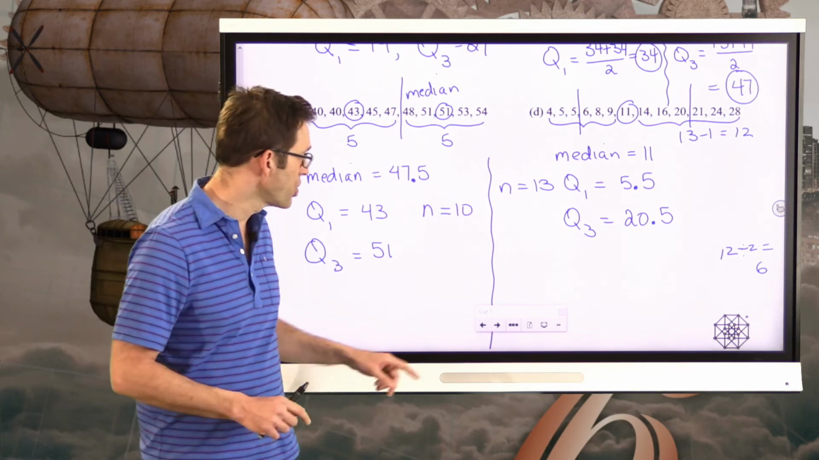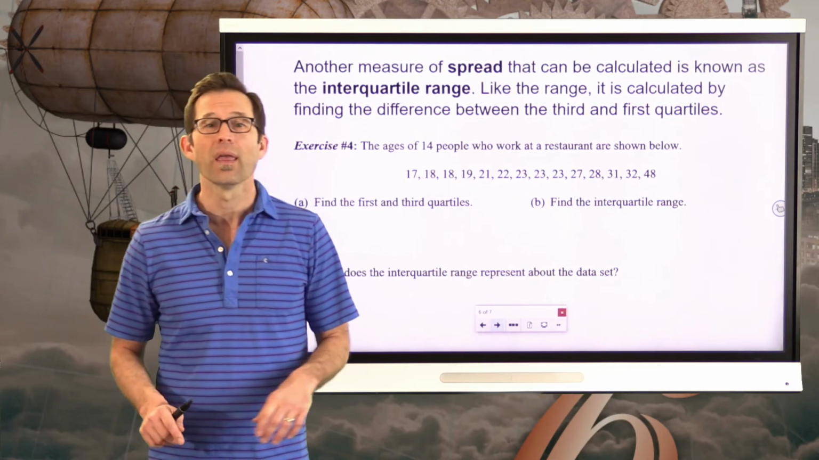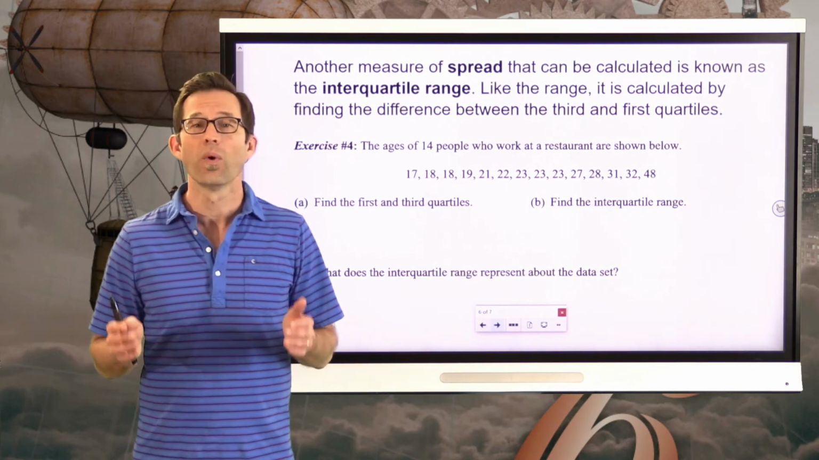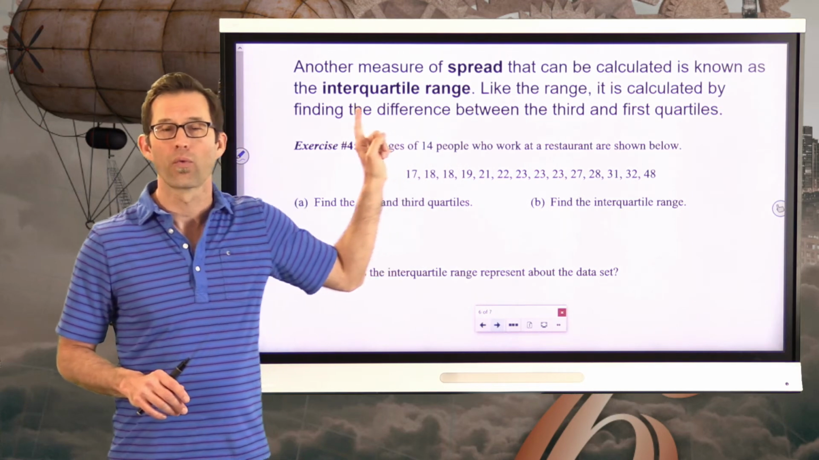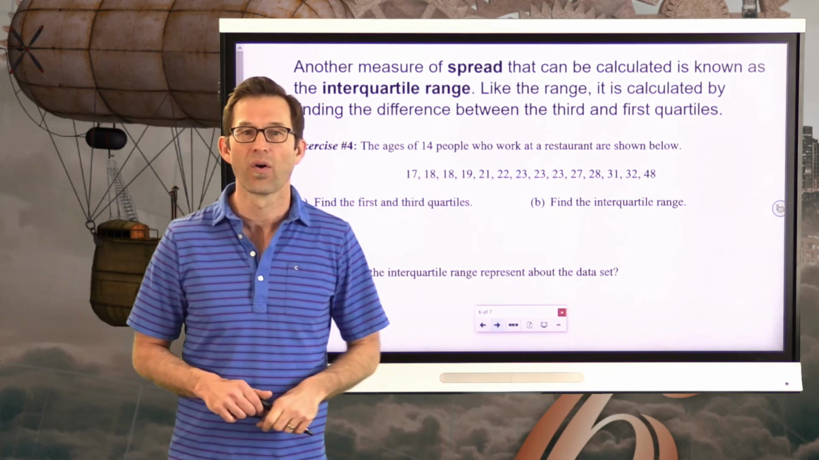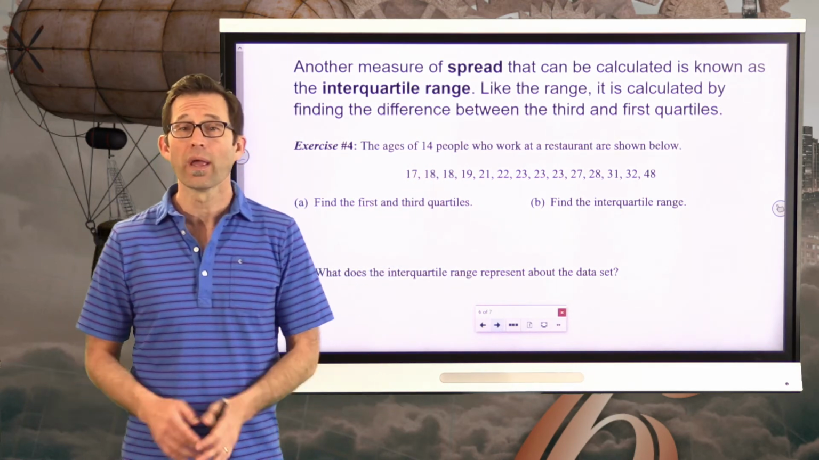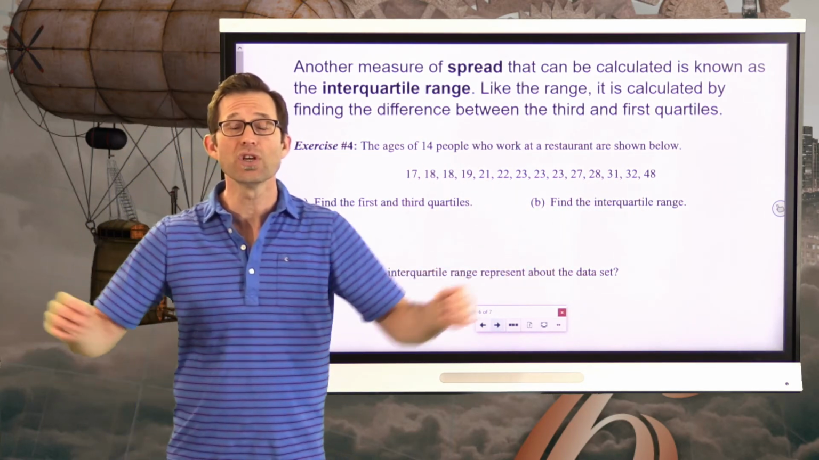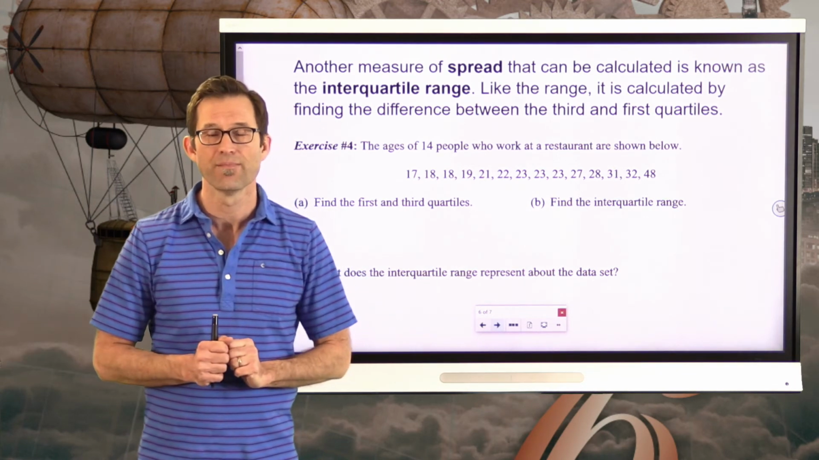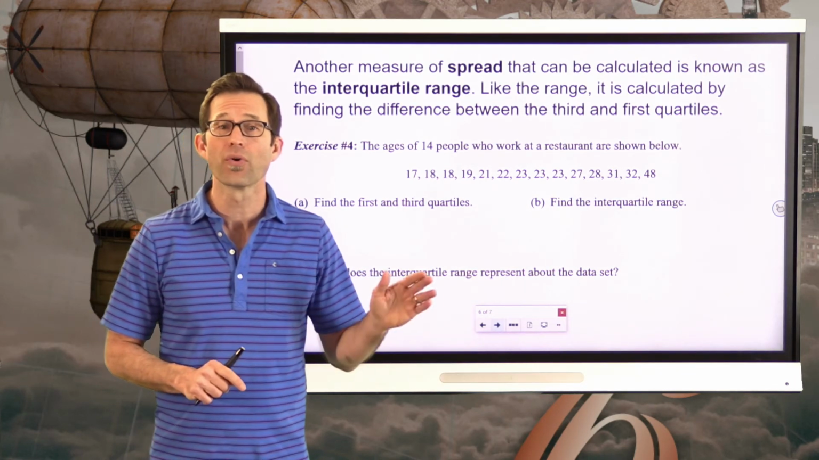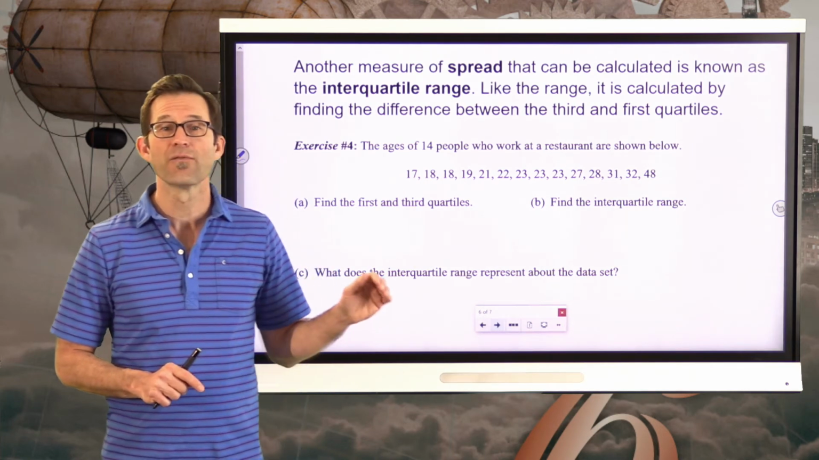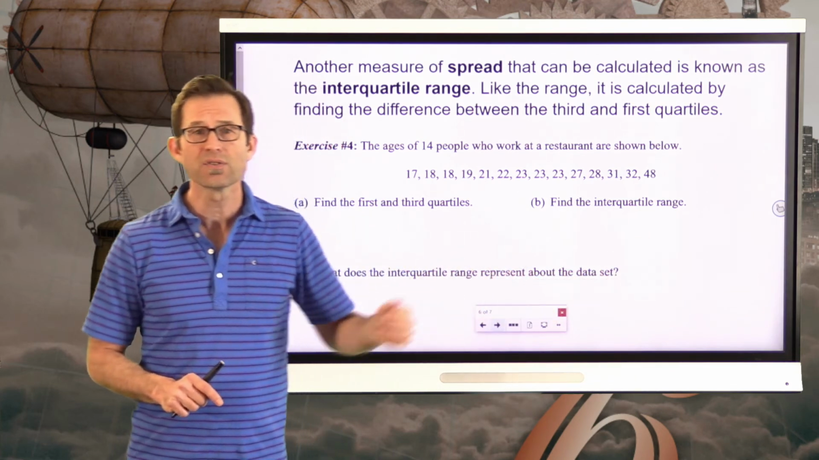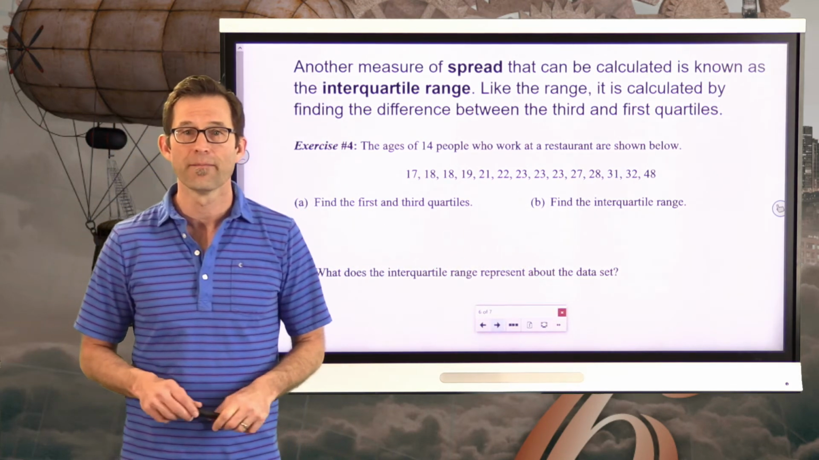So one last statistical measure that we're going to look at in this lesson is another measure of what's called spread or variation, right? And it's what's called the interquartile range. So we know what the range is. The range is the maximum value minus the minimum value. And the bigger the range is, the more spread out the data set is. But we can also look at the third quartile value minus the first quartile value. And that's what we're going to call the interquartile range. So let's do that in exercise number 4. Let's take a look at it.